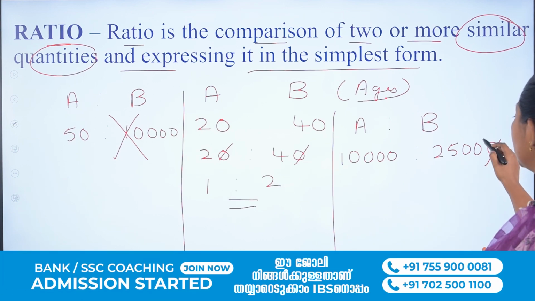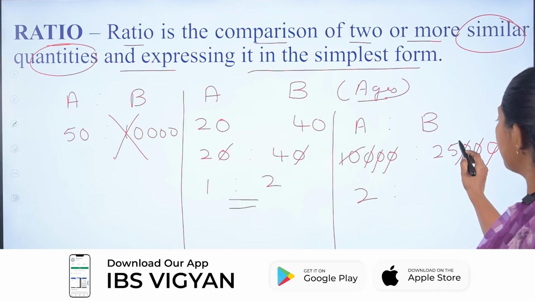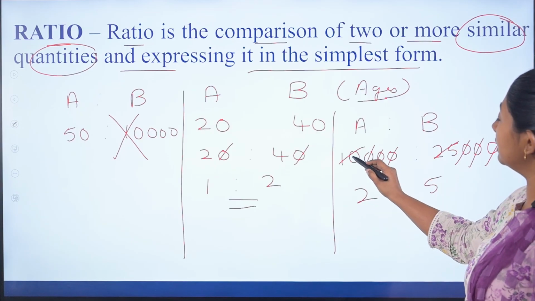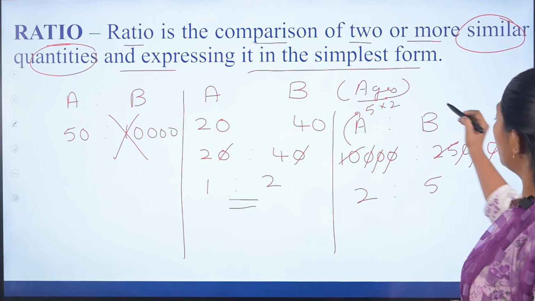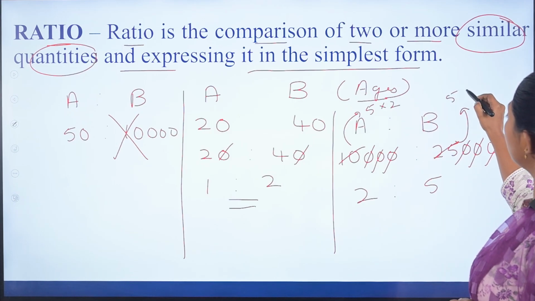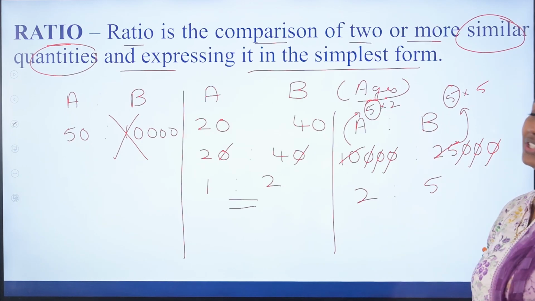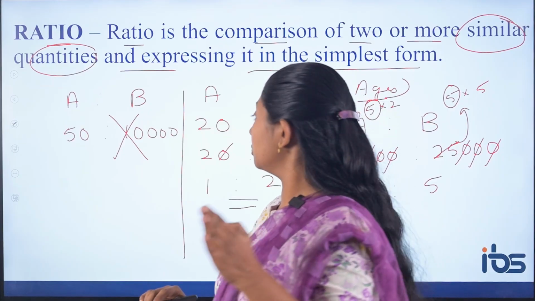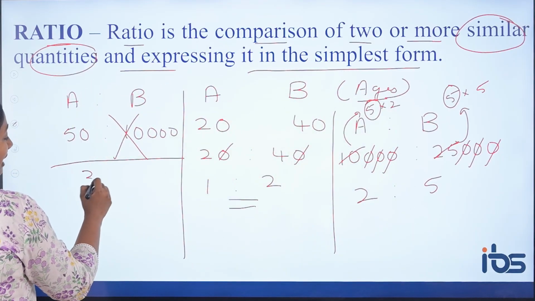In order to represent it in the lowest form, you will cancel: 5 twos are 10, 5 fives are 25. So how can you write 10? 10 can be written as 5 into 2. How can you write 25? 5 into 5. So here the common factor is 5. So HCF can be obtained from the ratio. Or else you can say, if two numbers are in the ratio 3 is to 2.